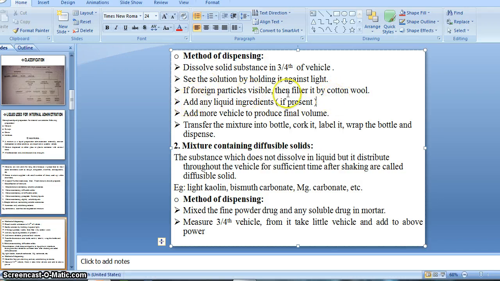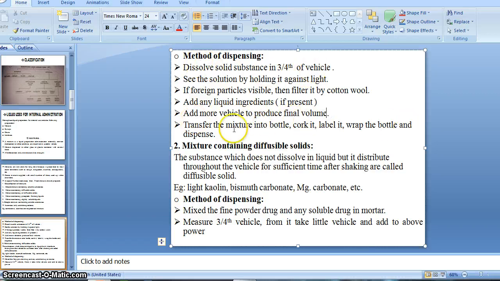After filtration, if there is any foreign particle, filter it out with the help of cotton wool. After that, add any other ingredient, such as a liquid ingredient rather than a solid ingredient, by dissolving or adding it. Then add more vehicle to make up the final volume.